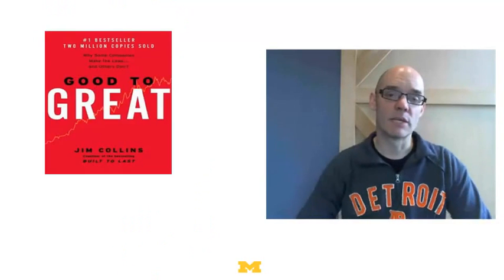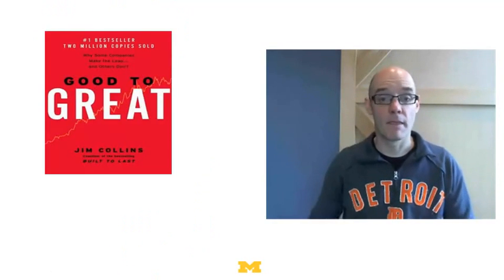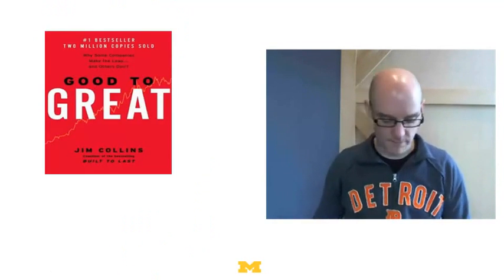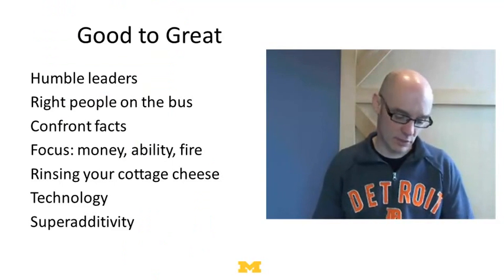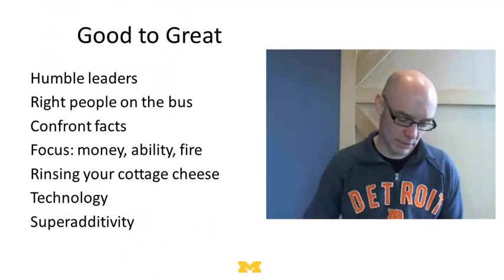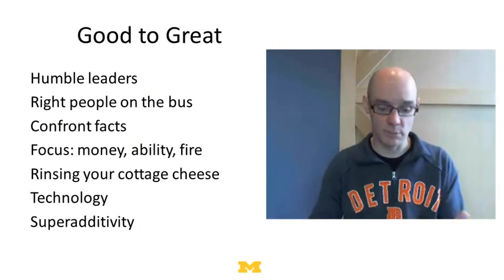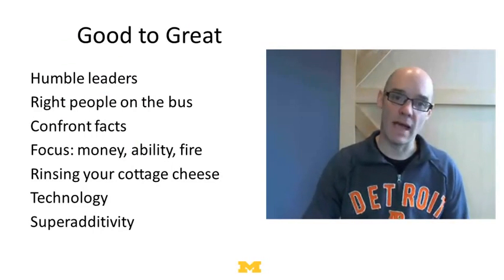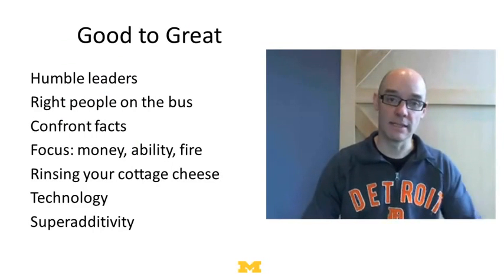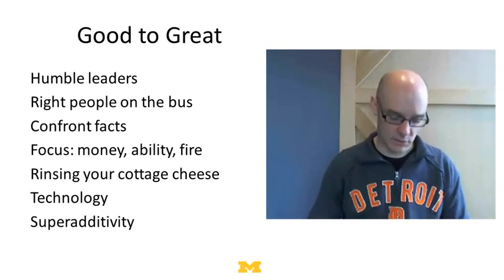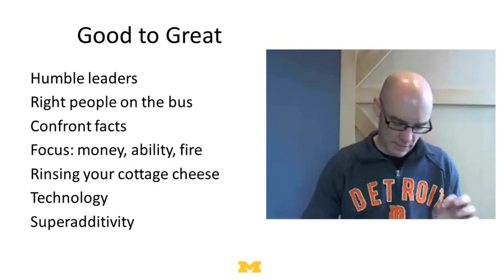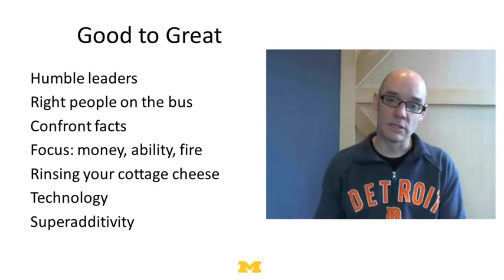There's a famous book written by Jim Collins called Good to Great. What he did is he looked at a whole bunch of companies that have been successful, and said, let's see what the characteristics of those companies are. What he found is that these are the companies that go from good to great, and this is what they have. They have humble leaders. They have the right people on the bus, the right employees, not necessarily the smartest employees, but the right employees. They confront facts. They don't delude themselves. They look out there and say, this is a fact, this is where the market's moving, this is what our competitors are doing. They focus on whatever it is that they're trying to do.